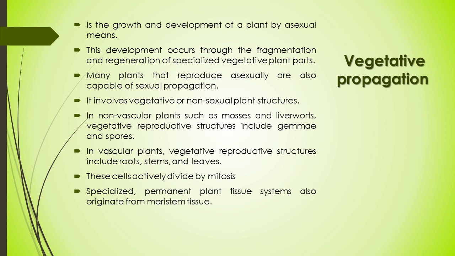The ability of meristem tissues to continuously divide allows for the plant regeneration required by vegetative propagation. So vegetative propagation is one of the best methods in gardening and for ornamental plants.